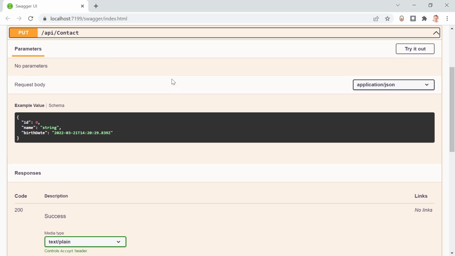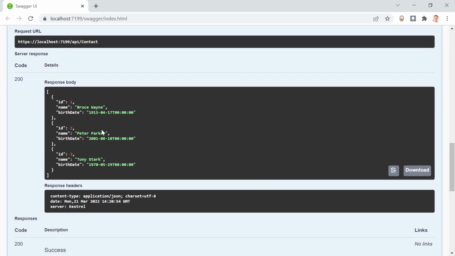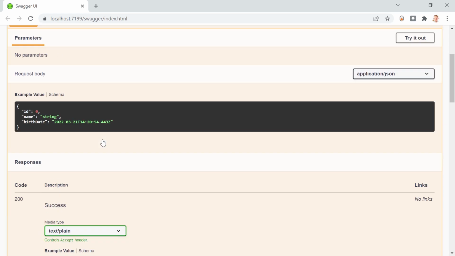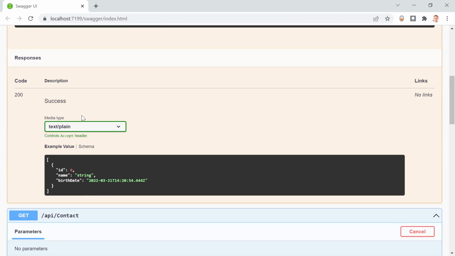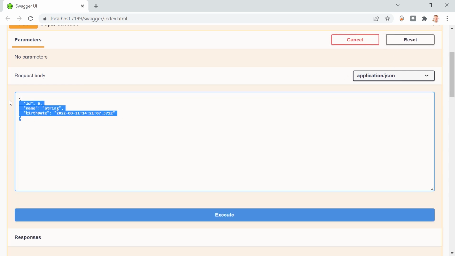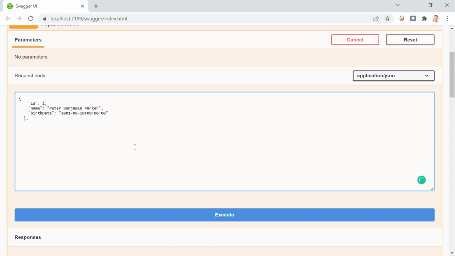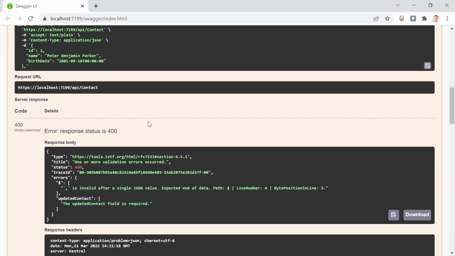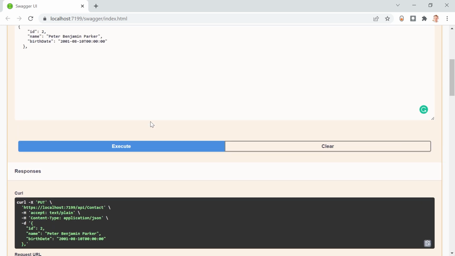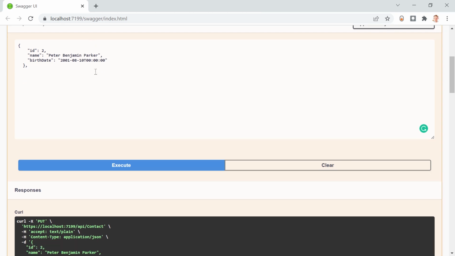And now let's see. Let's get everybody first. So we hit execute and we've got Peter Parker here. And now let's say we want to add the middle name of Peter Parker, which is, I think, Benjamin. Yes, just checked it. It's Benjamin, so hit execute. And something's wrong here. ID 2, name is Peter Benjamin Parker. Birth date, what does it say?